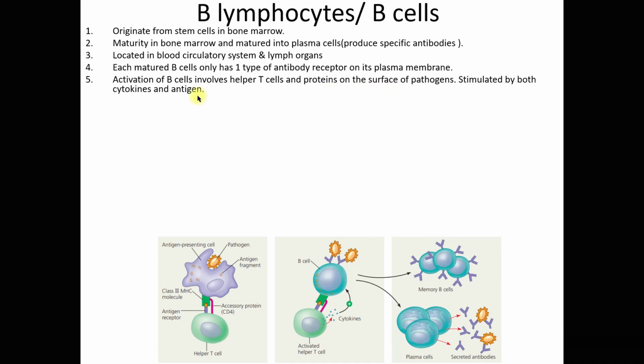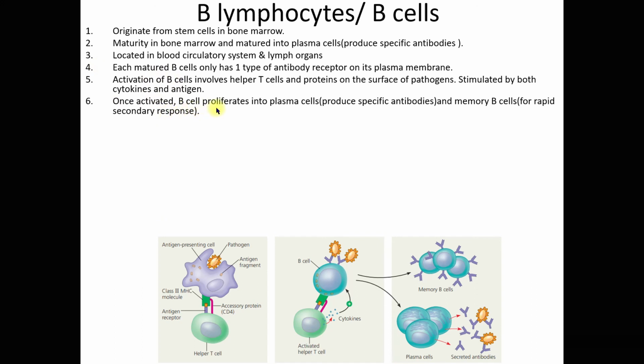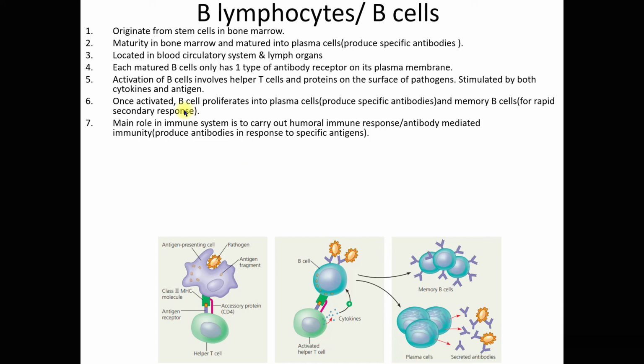Activation of B cells involves helper T cells, right, and proteins on the surface of pathogens, stimulated by both cytokines and antigen. So, dua cara how these B cells are being activated, right? Melalui helper T cells ataupun protein on the surface of pathogens. Once activated, B cell will proliferate, okay, jadi banyak yang cepat, into plasma cells, right, and memory B cells. So plasma cells will produce specific antibodies, while the memory B cells is for the rapid secondary response. Main role in immune system is to carry out humoral immune response, right, or antibody-mediated immunity.